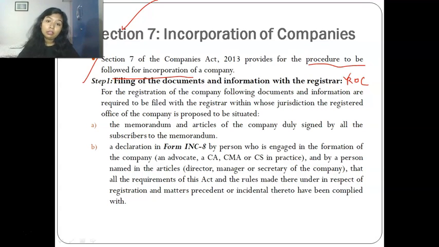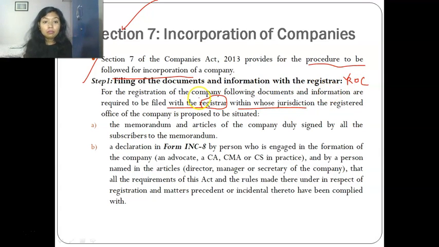When you enter the state of your particular company, you will automatically get the detail of the ROC under whose jurisdiction your company will come. And what is written under this: for the registration of the company, the following documents and information are required to be filed with the registrar. Wherever the word registrar is given, it is ROC. We had already discussed, registrar of companies.